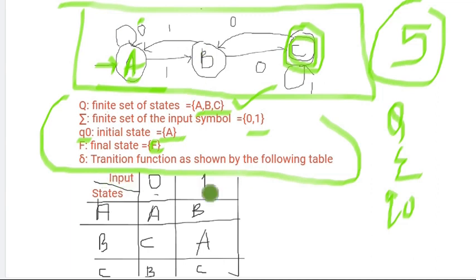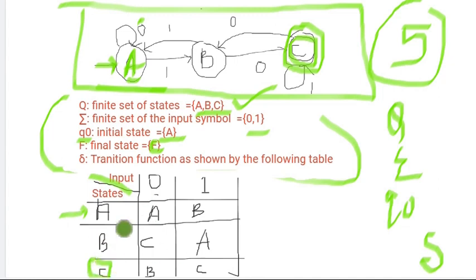And the transition function delta we will be representing with the help of a table. As we can see for this diagram, on the top it will be inputs, that is 0 and 1, and on the side it will be states. My 3 states are A, B, C. So this is my initial state and this is my final state, right? Okay. So look at A, the initial state.